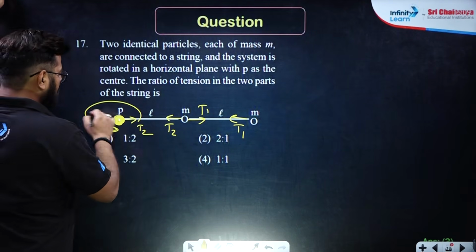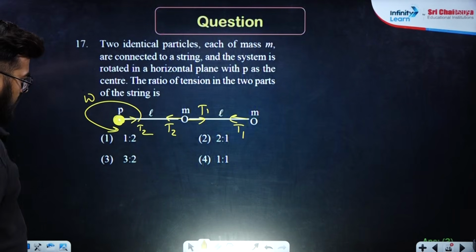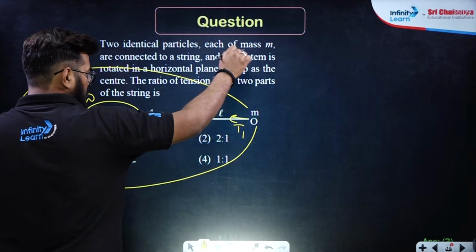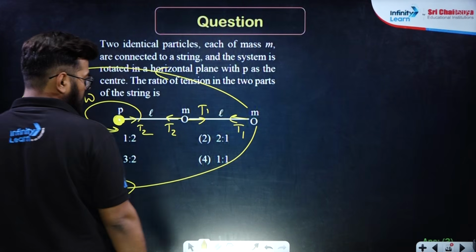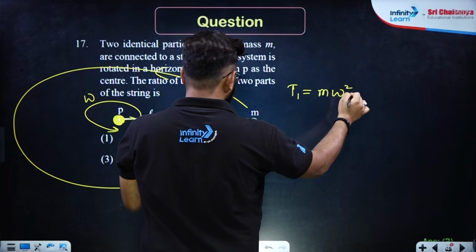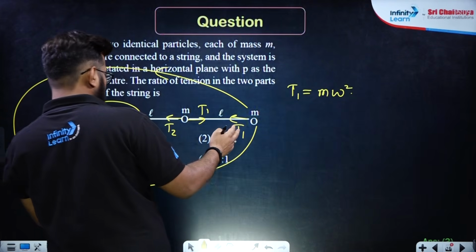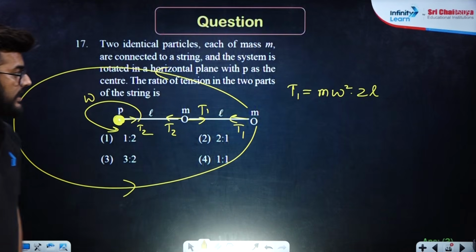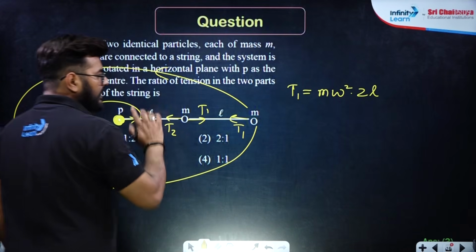Since the entire system is rotating with omega, this T1 will make the particle rotate with an angular speed omega. That means T1 over here will be equal to m omega square into R, that is the centripetal force, where the length over here is 2L. And here T2 will be greater than T1.